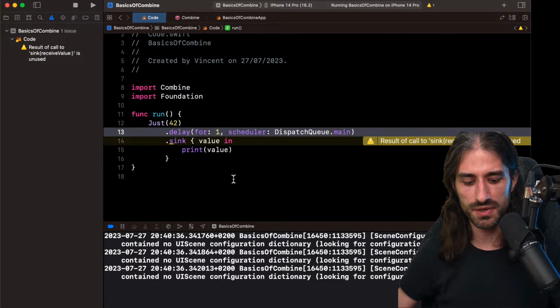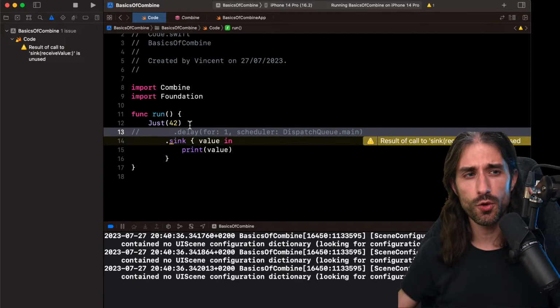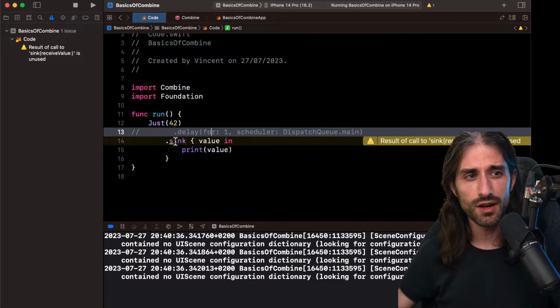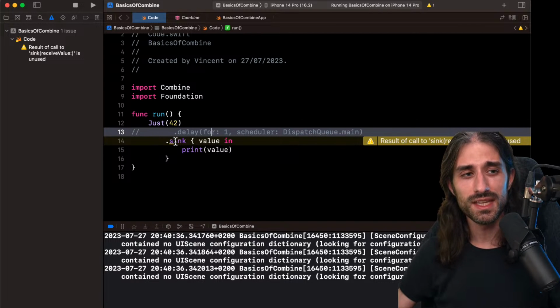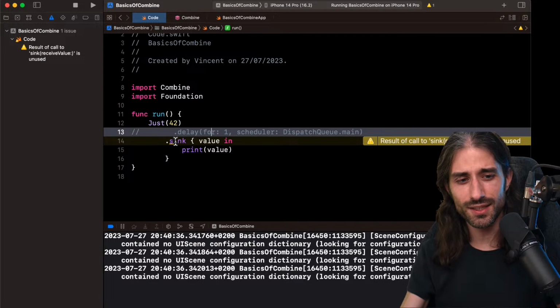Why did it run before? It's because there was no delay and I was using the Just publisher, which is a very special publisher that already knows its value and produces it immediately, so the code in sink was actually executed immediately. Remember, asynchronous code is code that can be executed later.